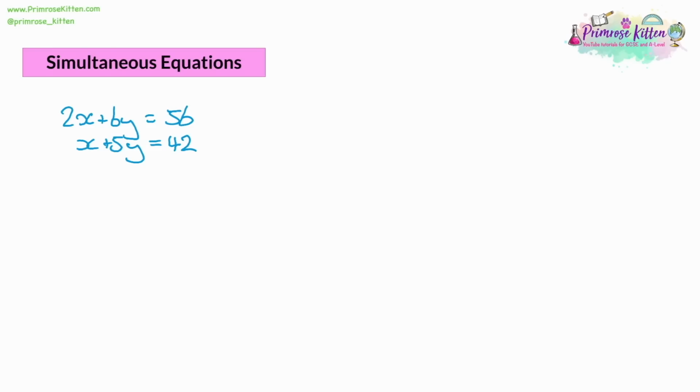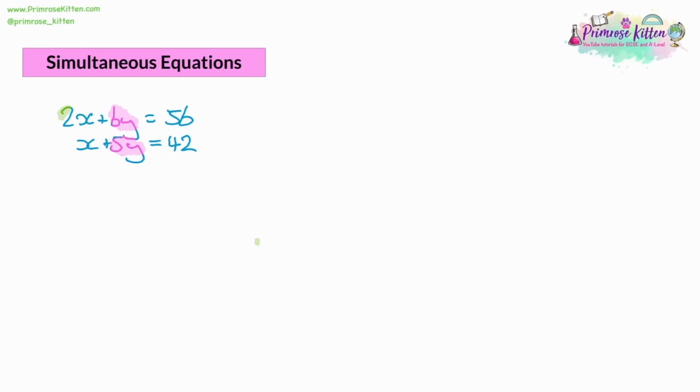Now, there's a few strategies for doing this, but the easiest one is to multiply one of the equations or both the equations until you have either the x or the y values matching up. Now, you need to spot how to do this. So have a look at the letters one by one. So, for example, if we look at the y's, we've got 6y and 5y. Now, there isn't a way, really, to get these equal to each other easily in multiplication. You'd have to multiply 6 by 5 and 5 by 6, so they're both equal to 30.